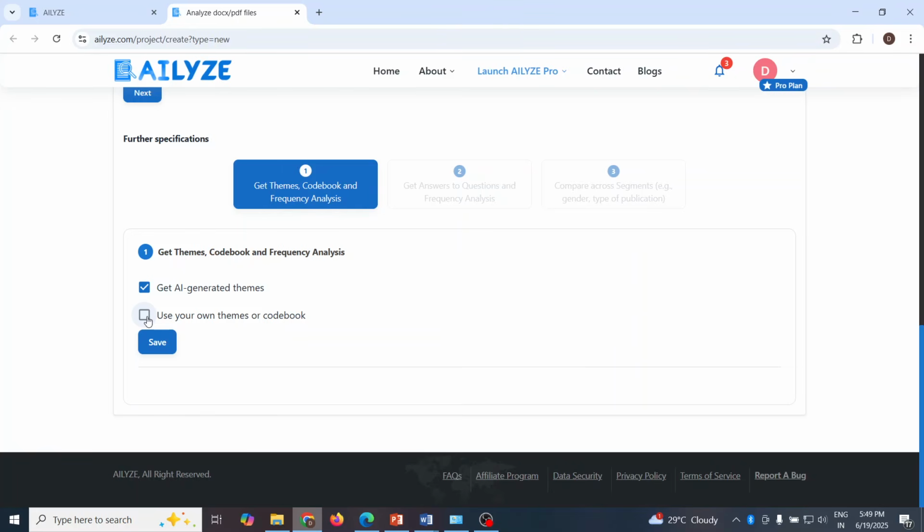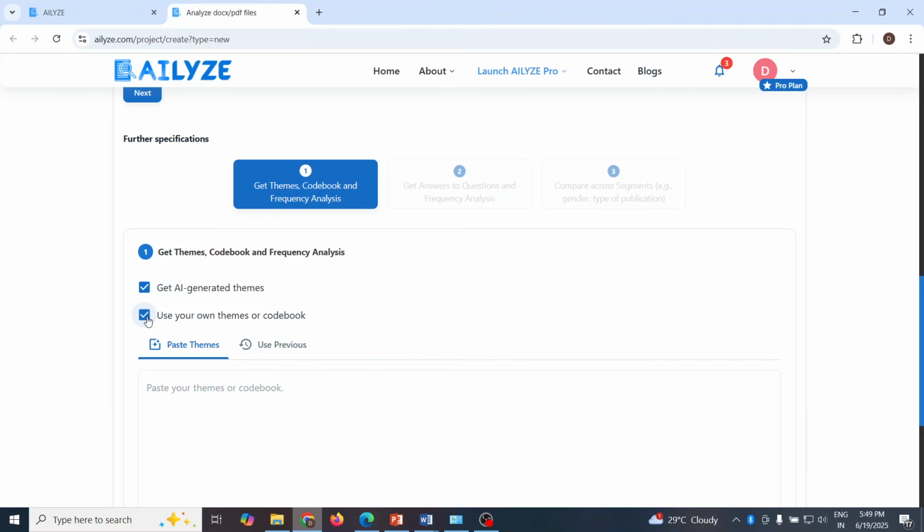Ailyze offers flexibility in thematic analysis by allowing us to either use the AI-driven themes or define and use our own custom themes. So when we choose to use our own themes, we can manually paste the specific themes here.